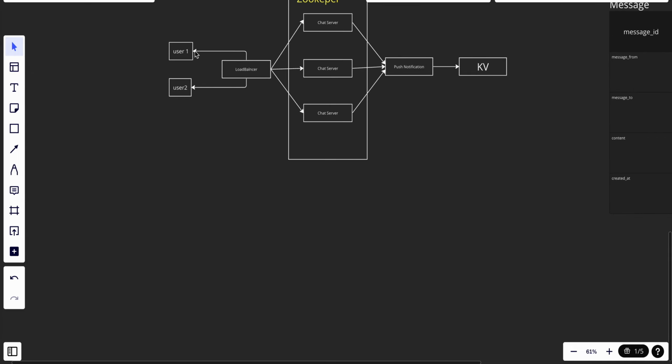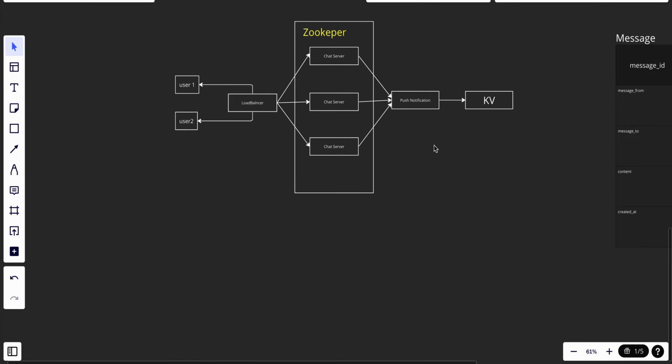We have user one sending the request to the chat server. After that, the chat server sends it to a message queue, for example.